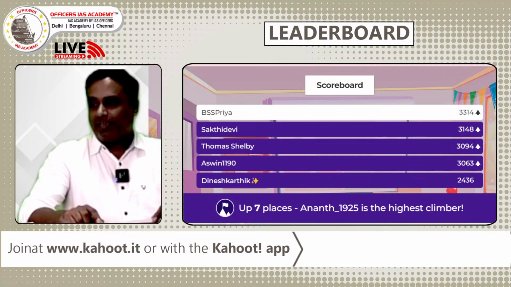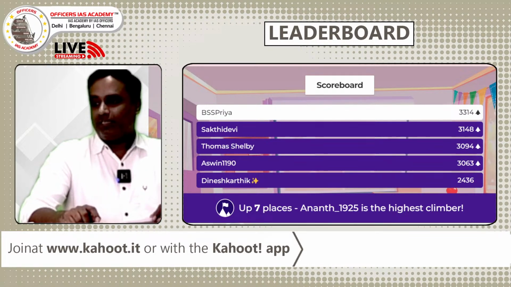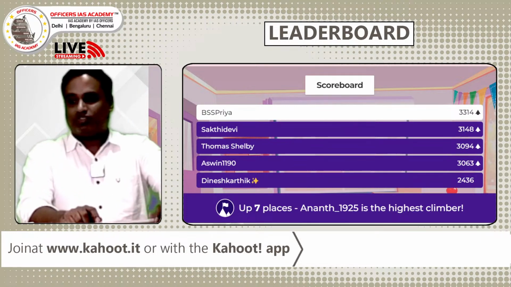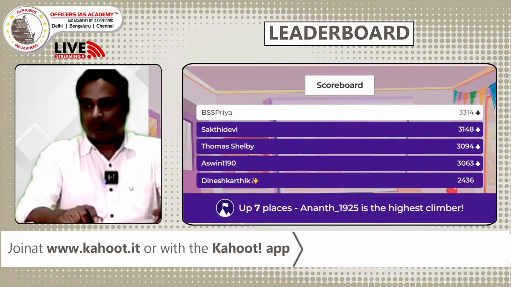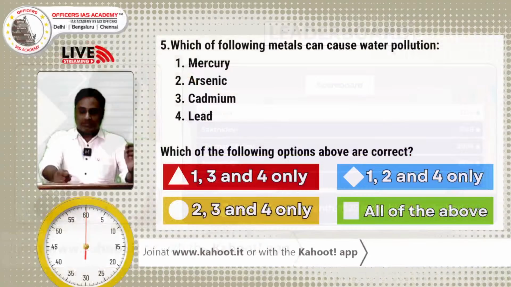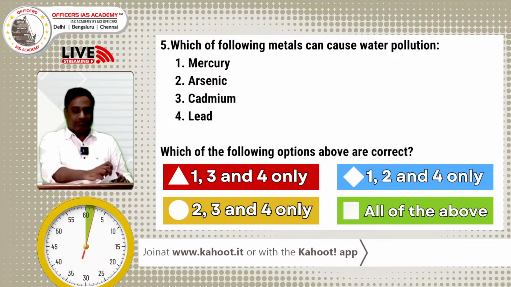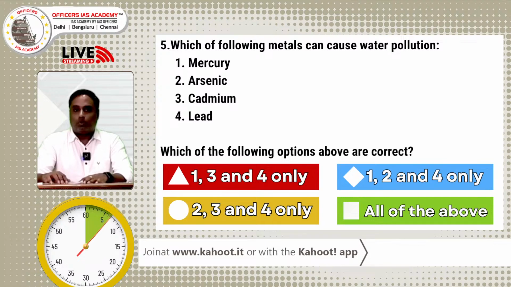The drastic change. Priya has climbed to the top spot, Sakti Devi second, Thomas Selby third, then Ashwin and Dinesh Karthik. Now the top 4 are almost close to 3000 marks. The point difference reduces and the competition has increased. Anand, the 7th place climber, we can possibly expect in the top 5 spot. So we'll go to the next question, question number 5. It is a 30-second, single point question.